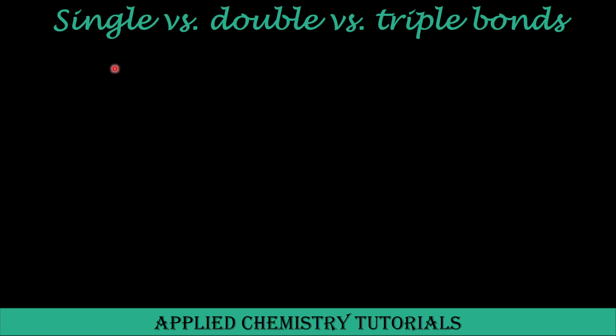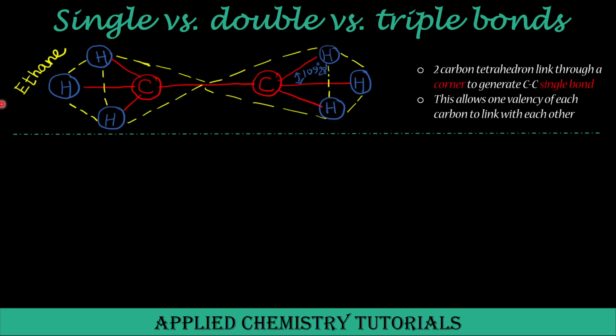So if we compare the single versus double versus triple bonded carbon atoms, then see in ethane. Here the carbon and carbon are joined via a single bond. Imagine there are two individual tetrahedrons, as we have already seen in methane. They are joined through a corner so that two carbon atoms are linked through a single bond by sharing one valency of each carbon atom. This way the bond angles remain 109 degrees 28 minutes and the structure is also three-dimensional. So they are joined only by the corner.